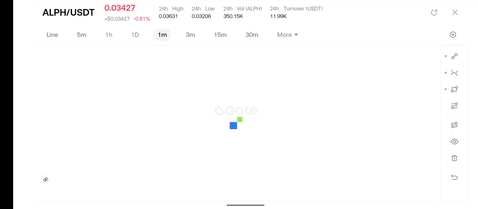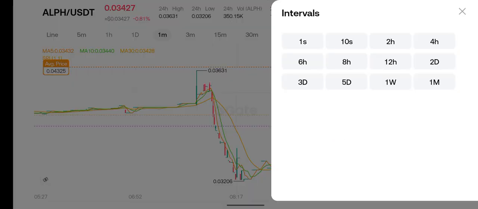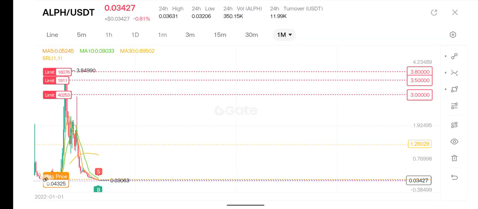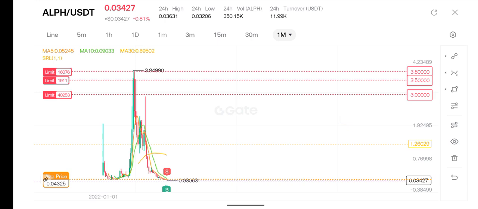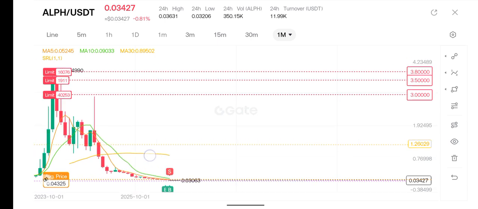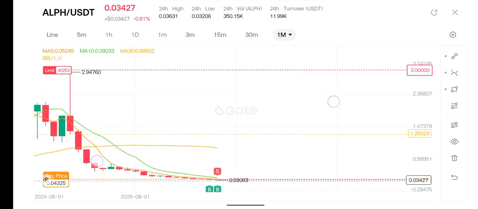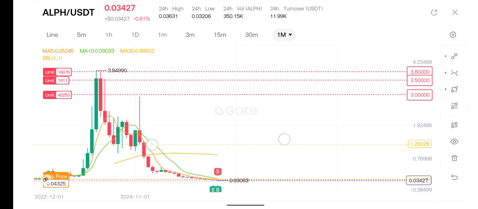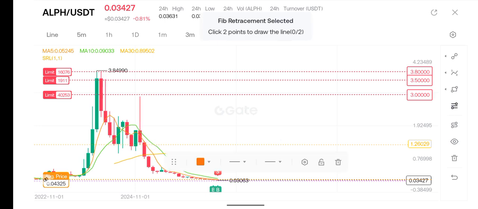So let's head to the monthly charts and we'll call it a day. In the monthly chart, each candle represents 1 month, so we're not going to have a lot of candles. Okay, so let's just pull out our Fibonacci retracement and see where the price is going to retrace to.